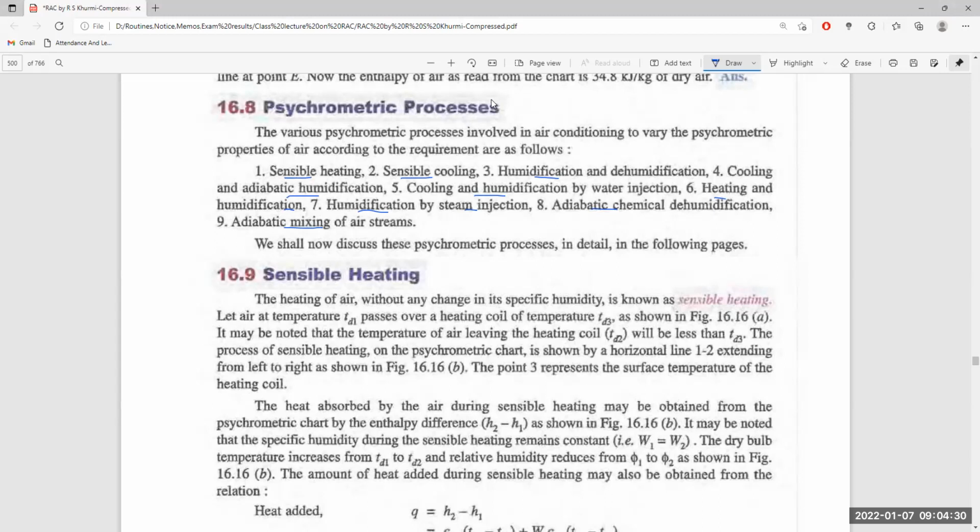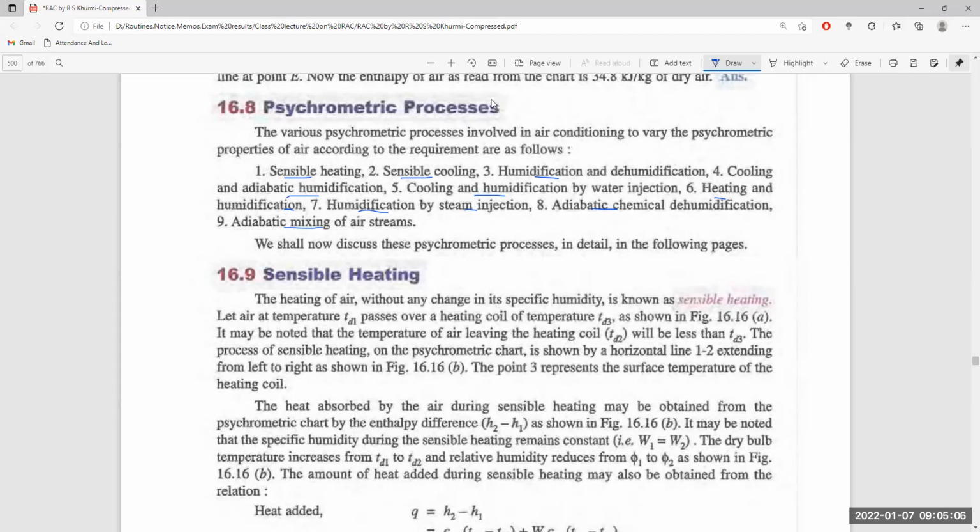First of all, we have gone through sensible heating. Sensible heating means the heating of air without any change in the specific humidity, meaning the amount of moisture present in a known weight or volume of air, say 1 kg. We are not adding any moisture or vapor, or drying the air by removing moisture. We are only heating it. That is defined as sensible heating.